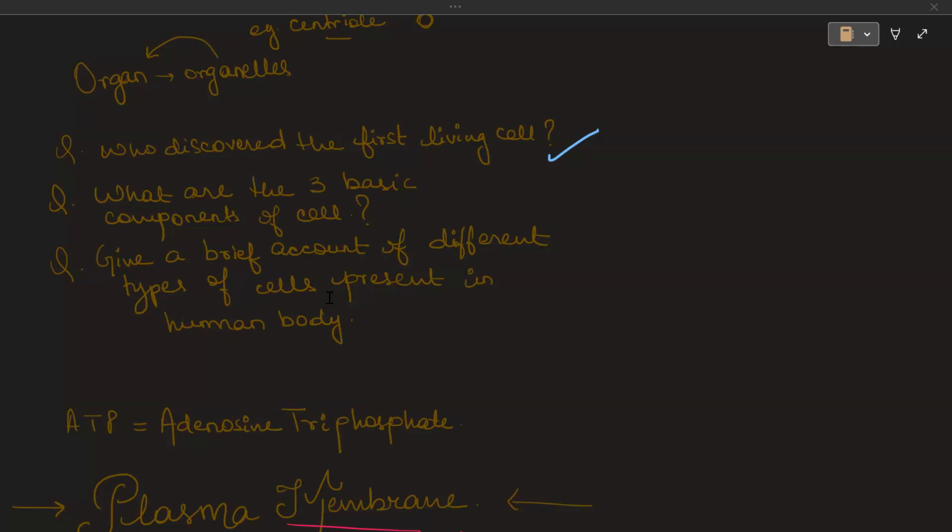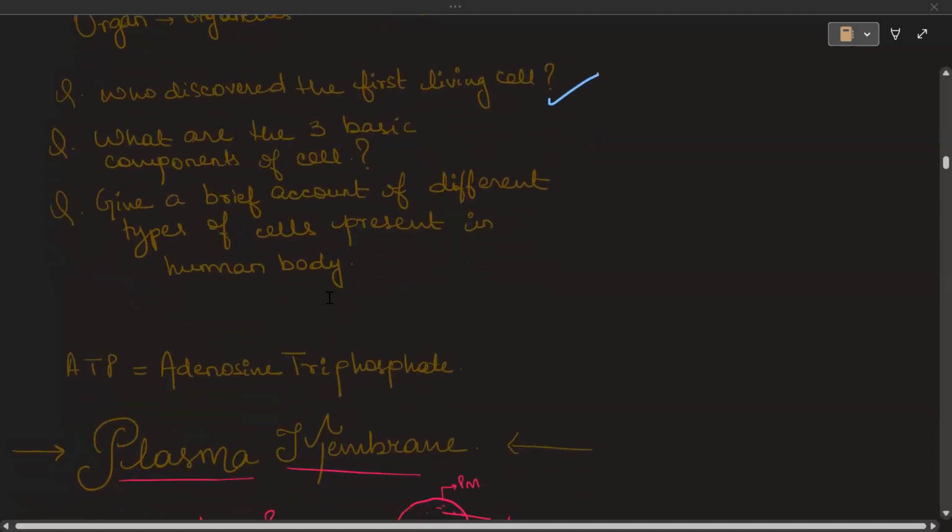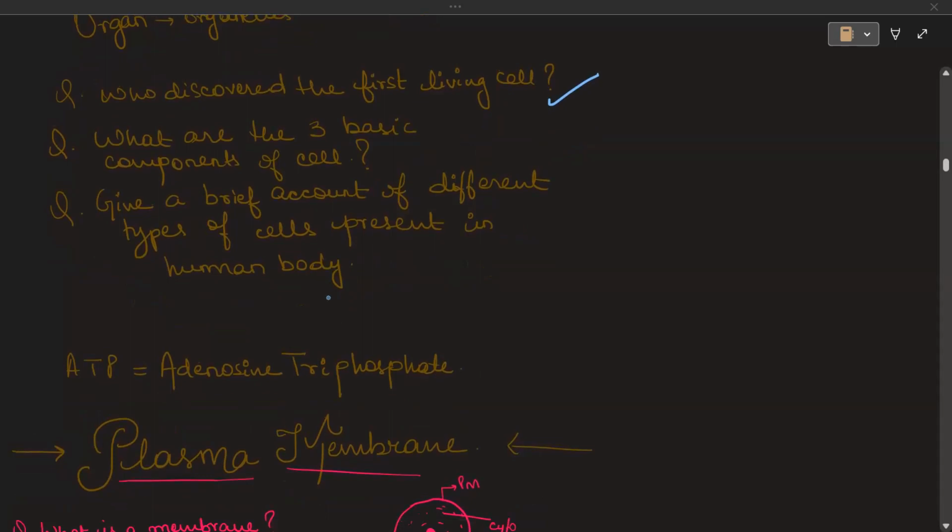Yes. So, I was telling you about the possible questions that can come from this particular chapter. The first question can come like, who discovered the first living cell? What will be the answer? Tell me. The first living cell. Robert Hooke discovered the first cell, but the first living cell was discovered by Anton von Leeuwenhoek. Correct.